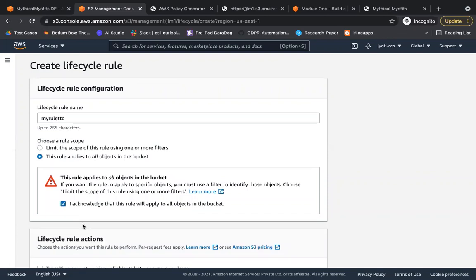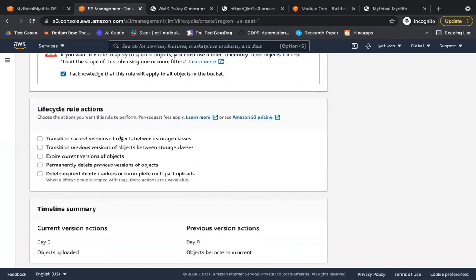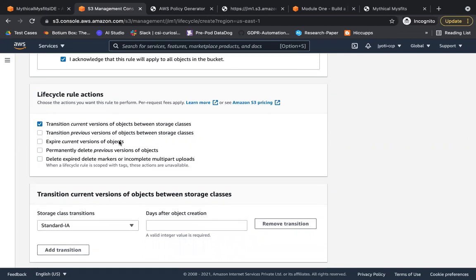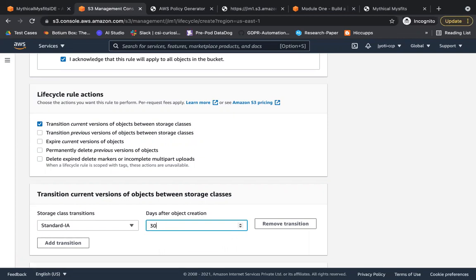I acknowledge. Now, this is the rule action. Transition current version of object between storage classes. If I select this option, I can say that all my current versions need to be moved. Right now, for example, the storage class is standard. Now I want to transition them to standard infrequent access after 30 days.